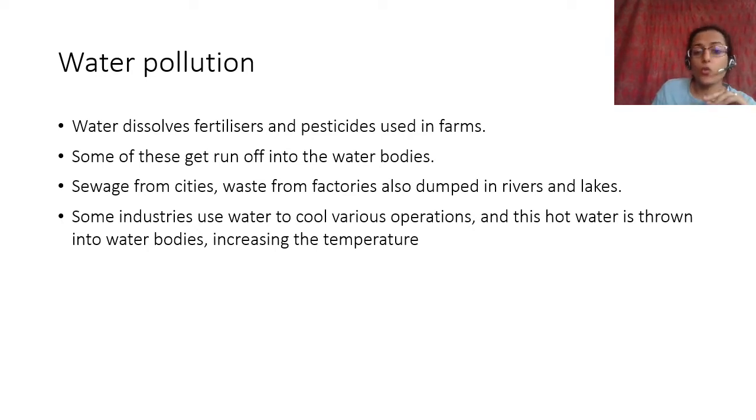Some industries use water to cool various operations, right? So especially, I don't know if you know about nuclear power plants, you use water as a coolant. Water is used as a coolant because of the high, as we have spoken about, water being able to absorb a lot of heat. That is why it doesn't get heated very quickly, and that is the reason for sea breezes and land breezes. The same property is used in industries where water is used as a coolant.